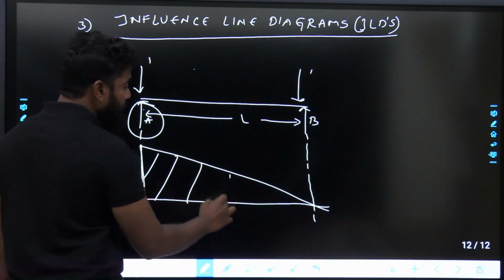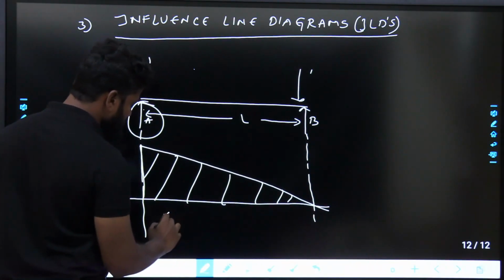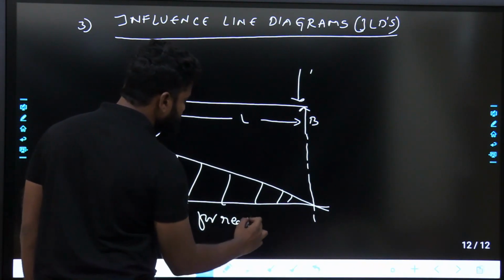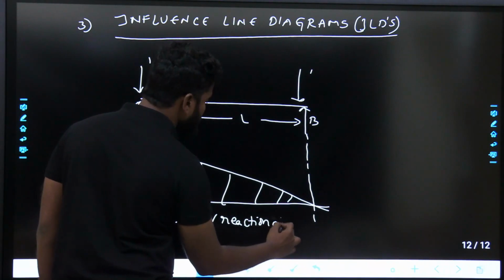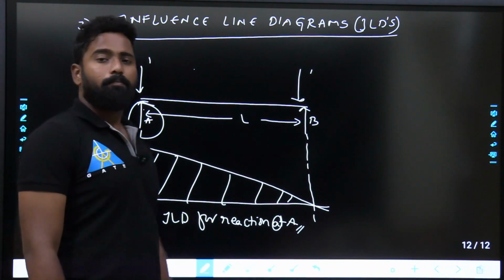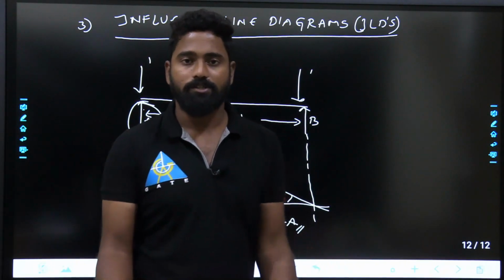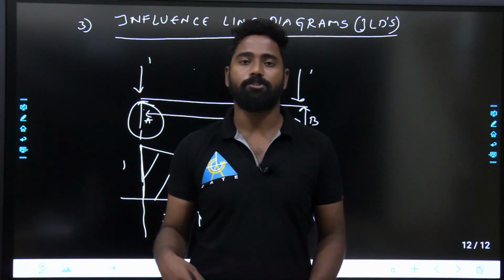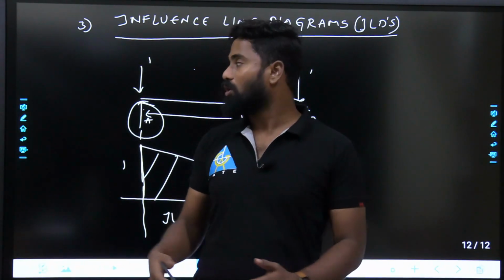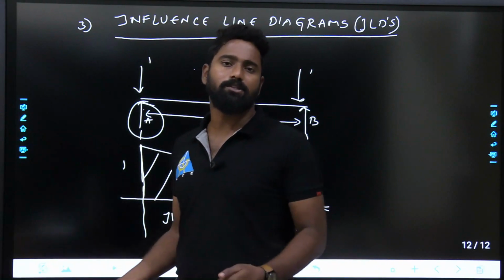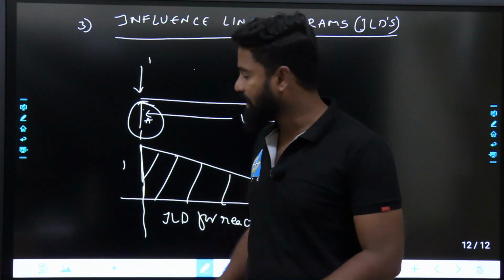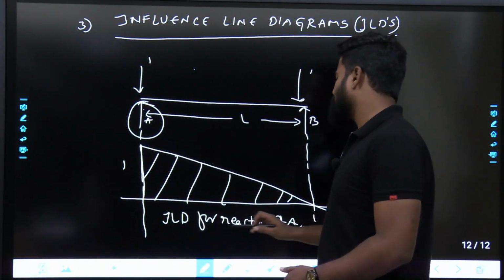This is ILD for reaction at A. So what exactly in the problems they'll do is, they'll give you a structure and they'll say draw the ILD for shear force, ILD for the bending moment, ILD for that, ILD for this. All those things, different methods, shortcut methods, will be discussed in influence line diagrams. This is generally ILD for reaction at A.